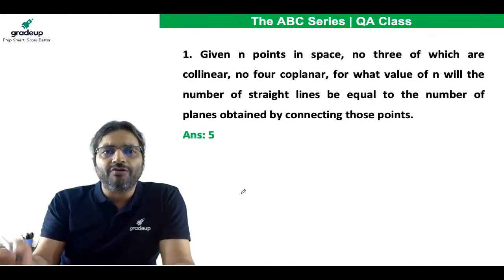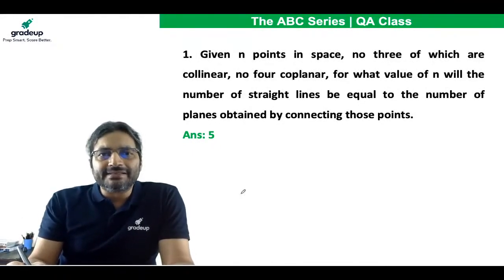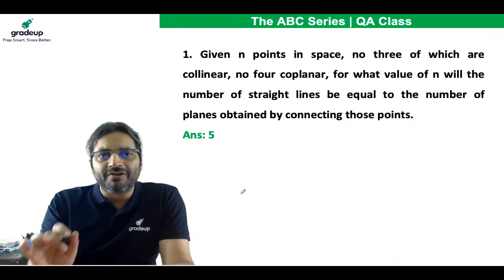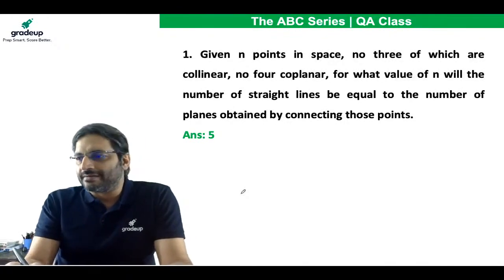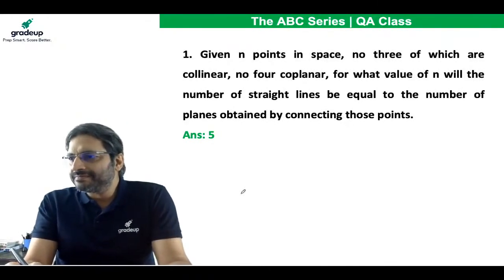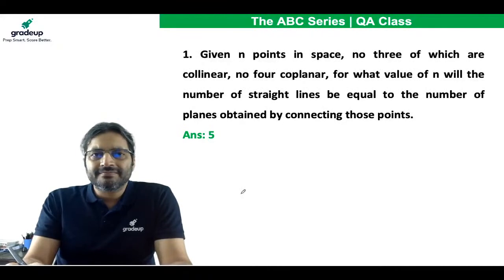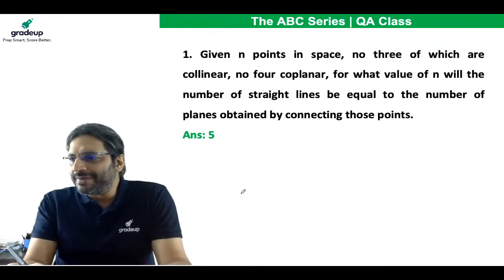The number of diagonals is also n. Then what is the value of n? Will anyone tell me?